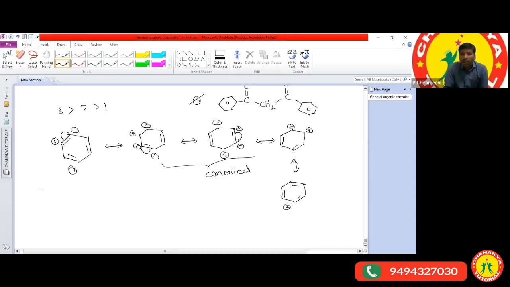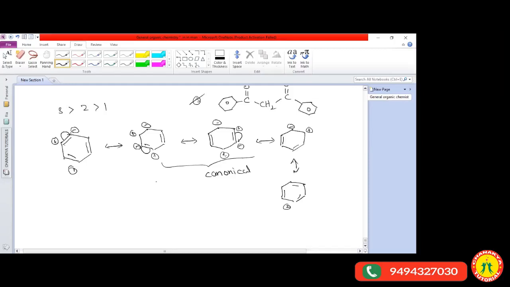Now, by delocalization of the pi electrons, we have 3 pi bonds. Due to the presence of the 3 pi bonds, how many structures did we get in total? How many total resonance structures did we get? All these we can call resonance structures. How many resonance structures in total? You're not answering. No one is answering.